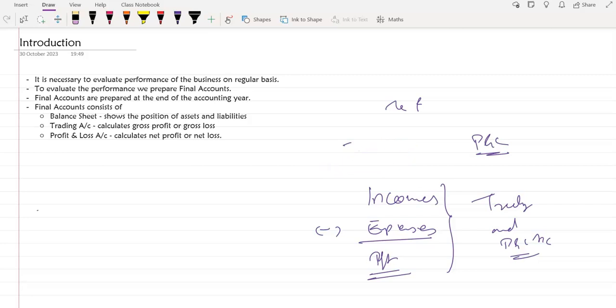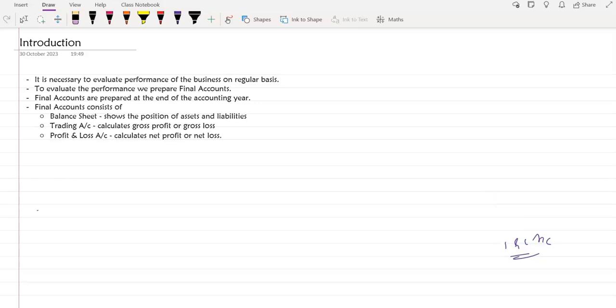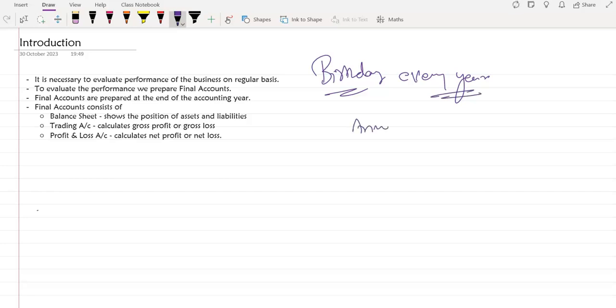Now, one more point that we have to remember is how frequently we are going to check our profit or losses and the position. Because every day we are doing transactions. So after every transaction, am I going to check whether I have earned profit or loss? No, not after every transaction, that would be too much work, right? So just remember our birthday. We celebrate our birthday every year. Is that right? It's an annual event. Yes, ma'am. So for business also, we prepare our final accounts annually.